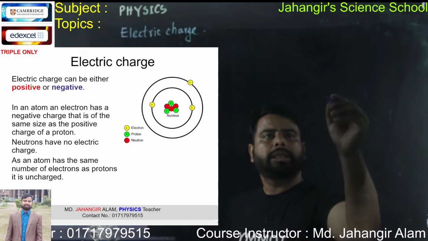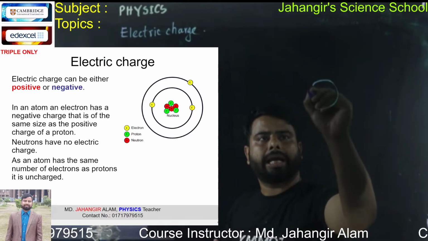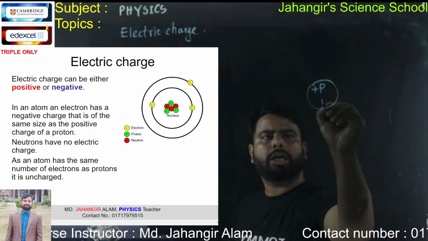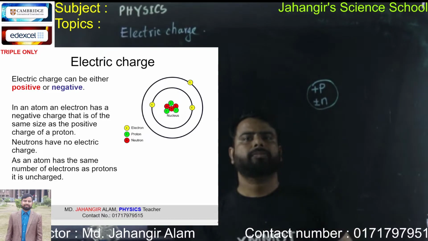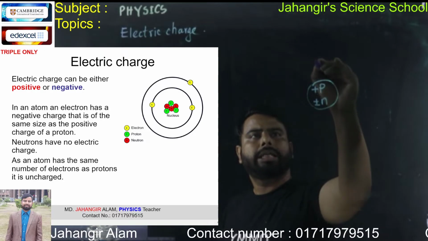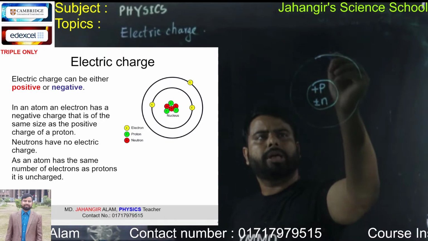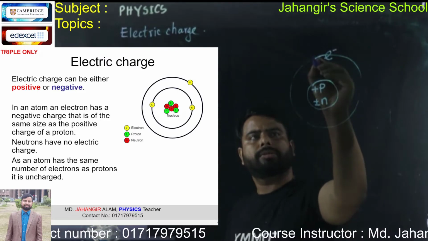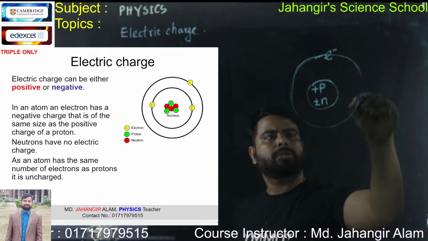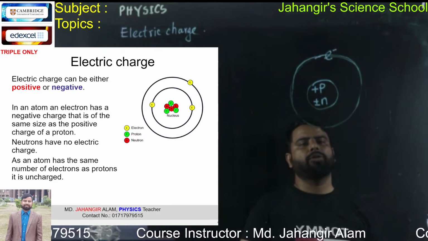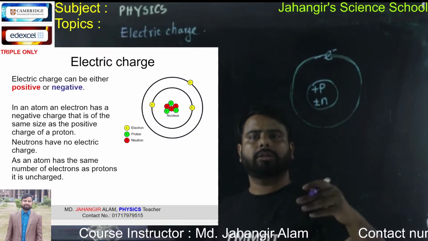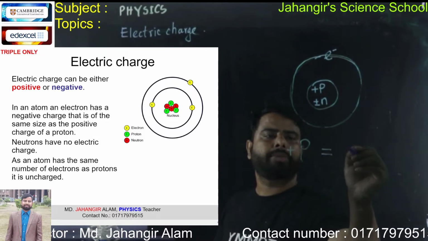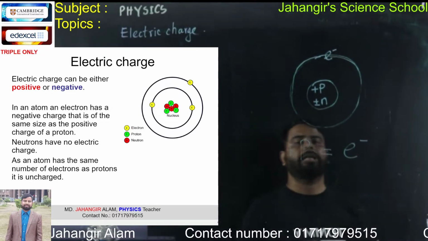So remember, inside an atom there is positively charged proton and neutral neutron, and electron revolves around the nucleus. Every atom is electrically neutral because in general the number of positive charged protons is equal to the number of negative charged electrons.